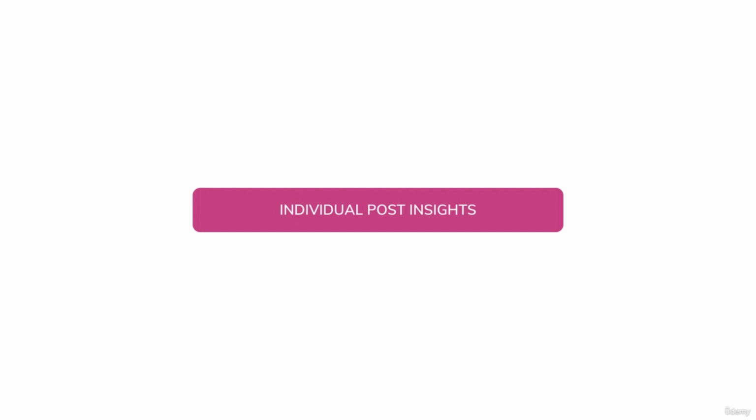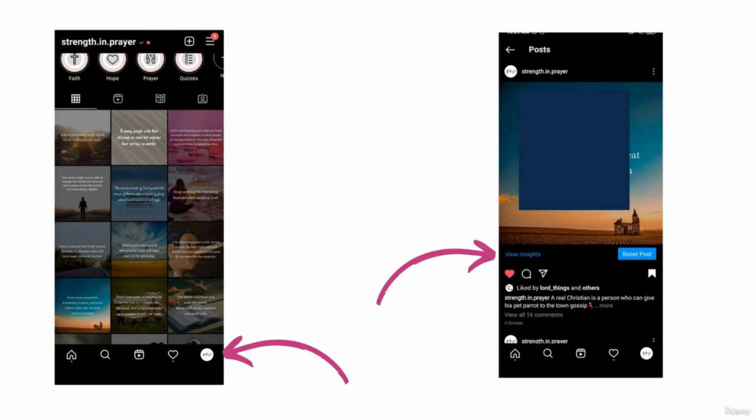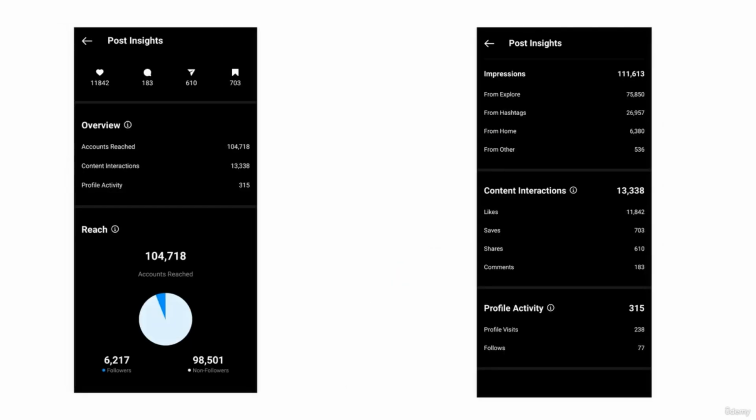Now to begin with, let me show you how to view the individual post insights. As you can see on the screen, on the left side you have to click on the profile icon, and I pointed an arrow to the profile icon. After clicking on the My Profile icon, you have to take that particular post of which you need to view your insights. And you can see that there's a View Insights icon at the bottom, and I pointed the arrow towards there. If you click on that View Insights icon, you would be able to view the individual post insights. So now as you can see on the screen, this is how the individual post insights look.